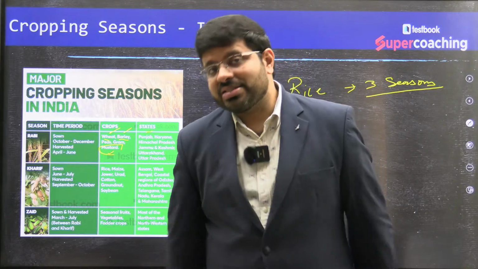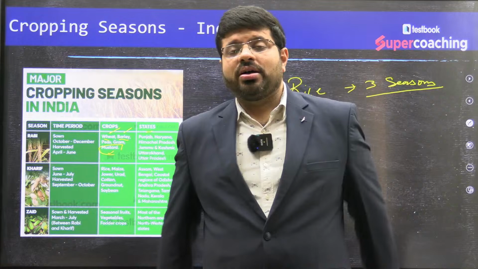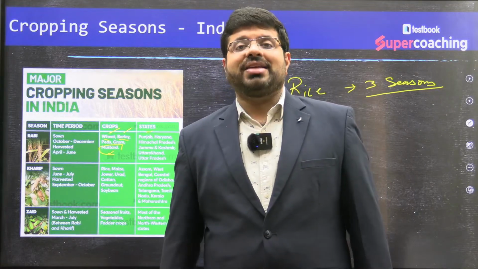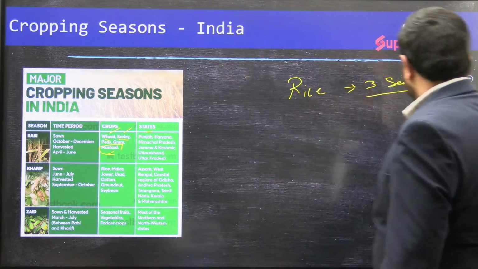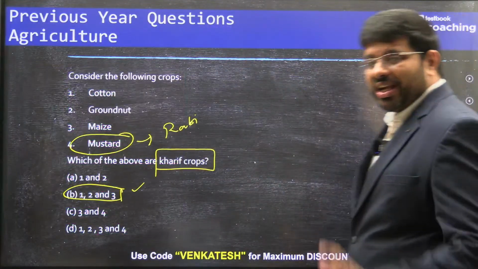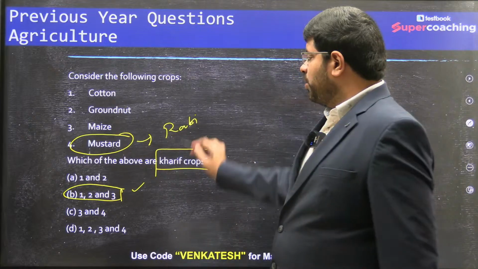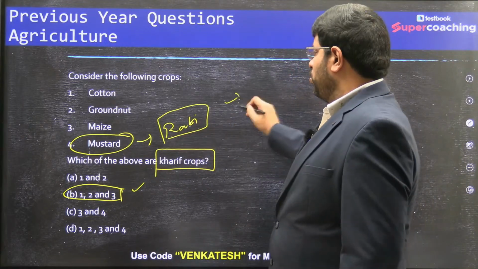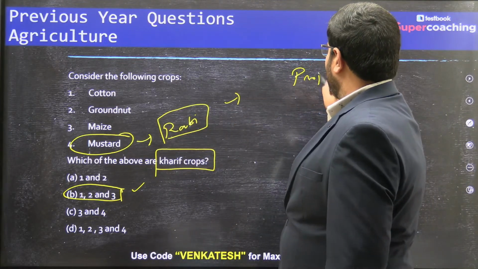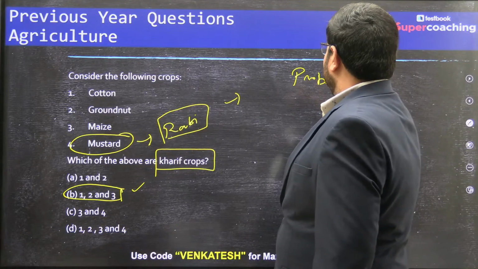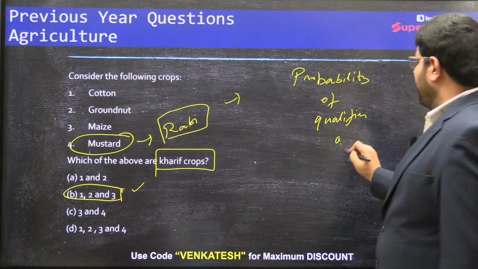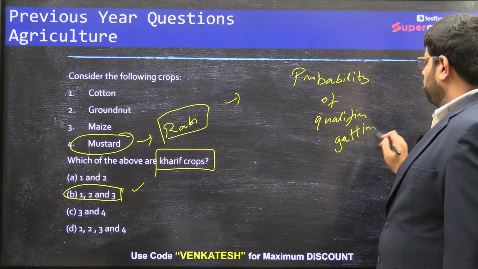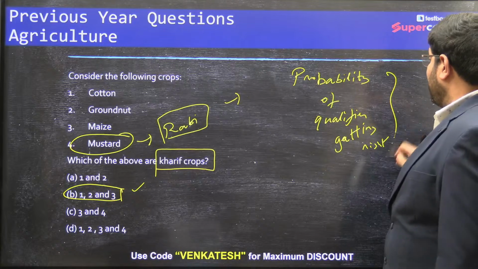And when it is easy to remember, the probability of us getting it right in the exam increases. What is the probability of a topper getting this question right in the exam? It is squarely high, because they do study about this aspect. So the probability of a qualifier or a topper getting it right is fairly high.